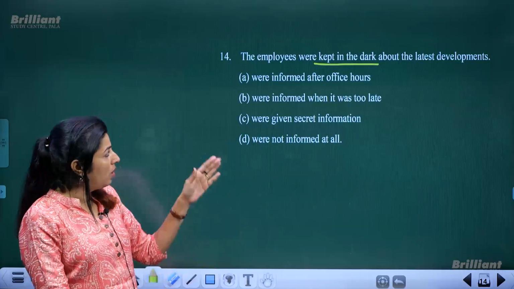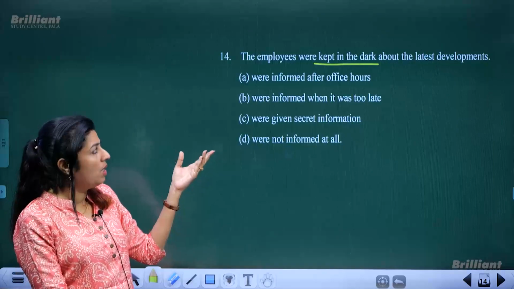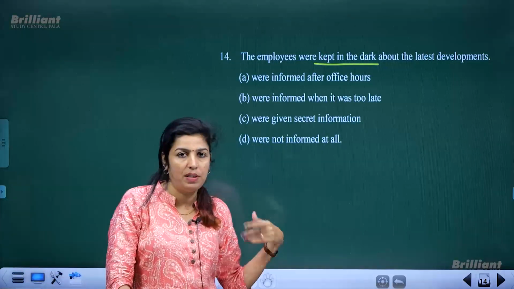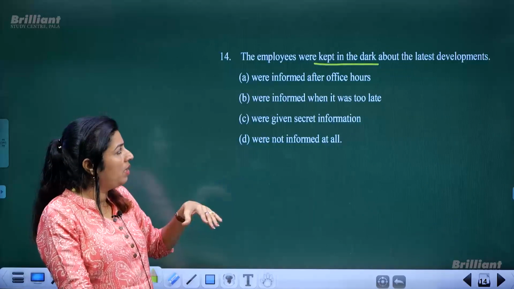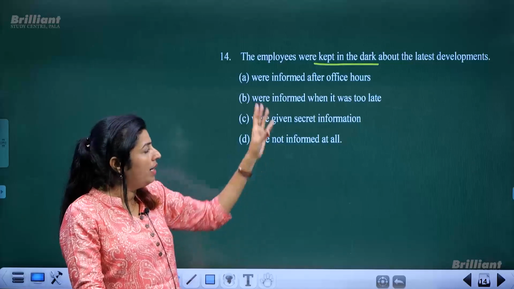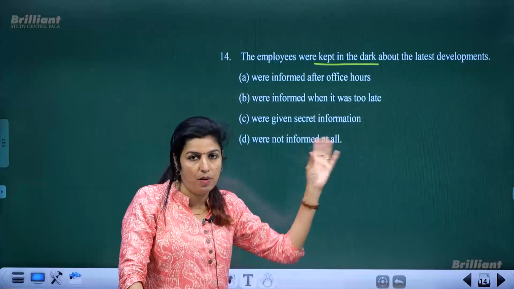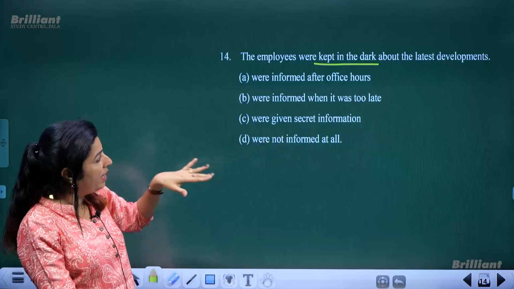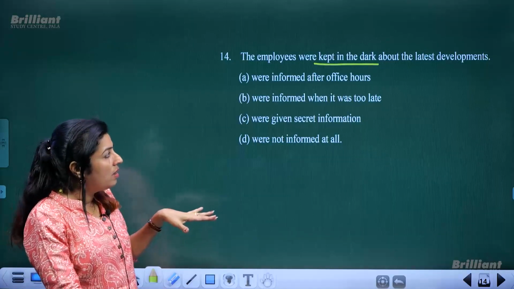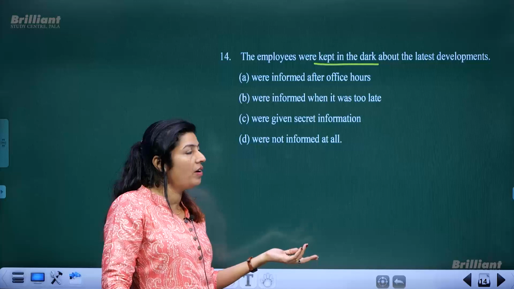So this actually was a comparatively easier one than the previous. Here it's very much visible, or you can identify the meaning of this idiom in the context in which it is used with the help of this example. The employees were kept in the dark about the latest developments means they did not realize or they were not informed.